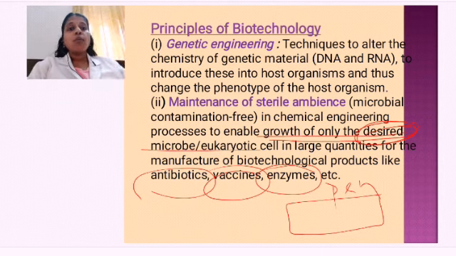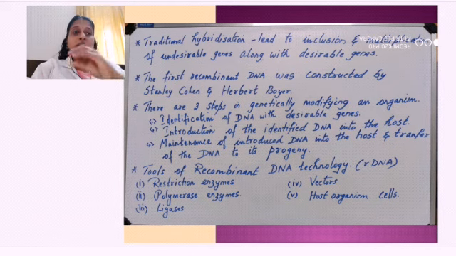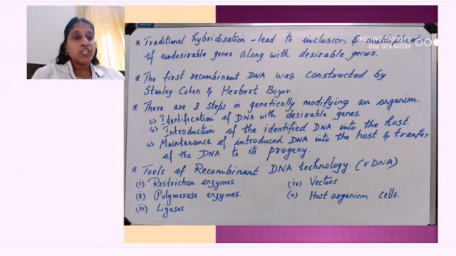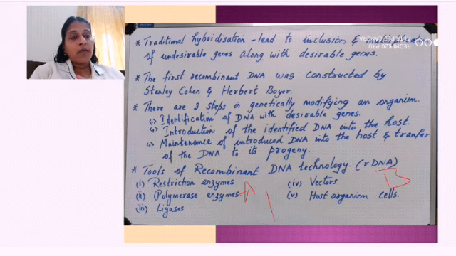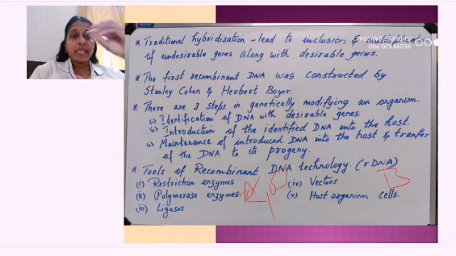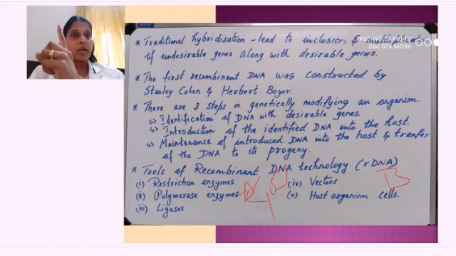Okay. Now moving on to the next topic. Traditional hybridization. What is traditional hybridization? In traditional hybridization, one plant is there. Imagine this is plant A, and another one is plant B. In plant A, one of the flowers is there, and in that I am removing the anther. So this is plant A and this is plant B.